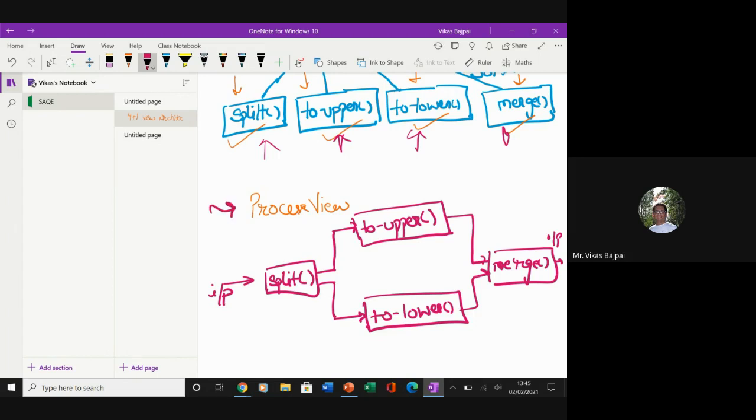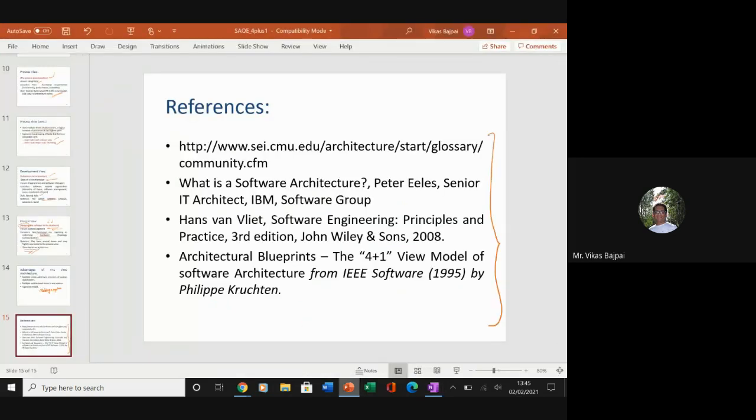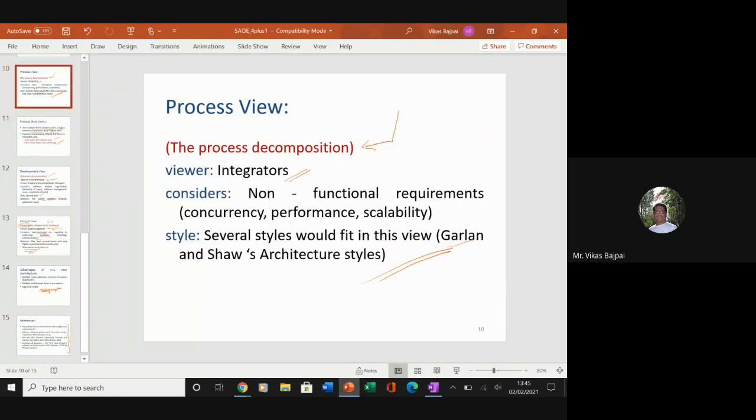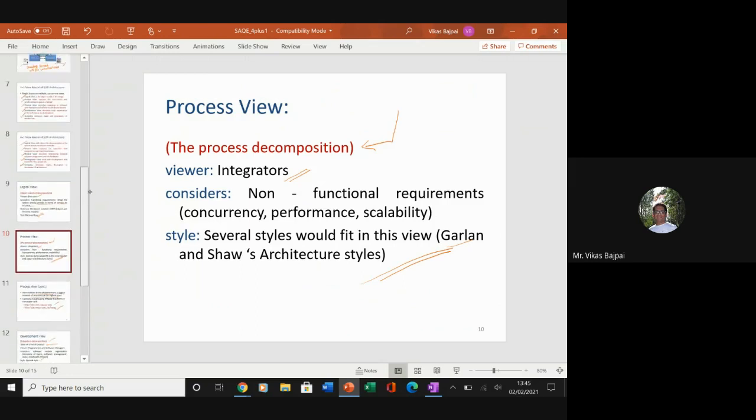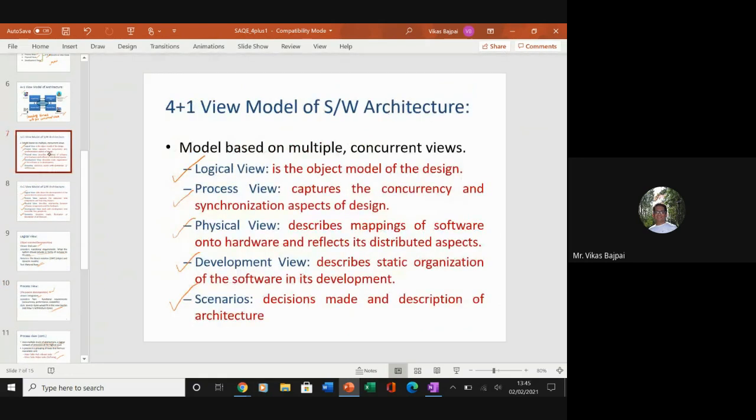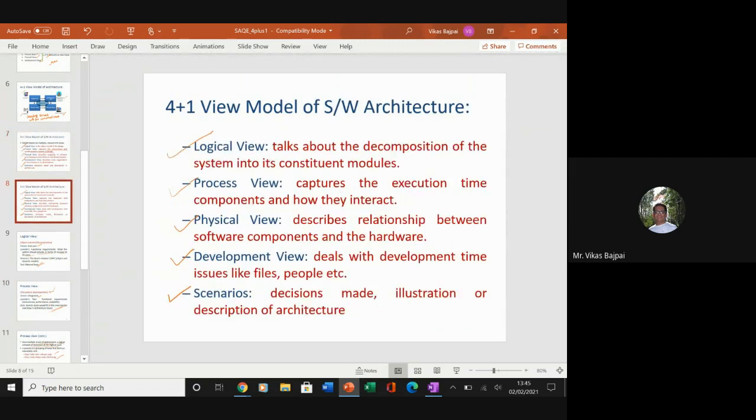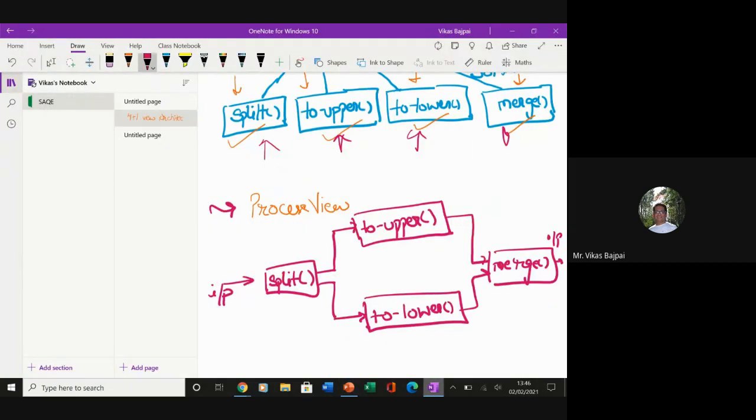That means, if you previously go to this definition, right? So what we see is, or maybe the basic definition, let's see. Process captures the concurrency and synchronization aspects. That means capturing the execution time components and how they are interacting. So all the components and how these things are interacting is captured in this particular process view. Now, any doubts in this, or else we'll move to a case study. Any doubts in this one? Okay.